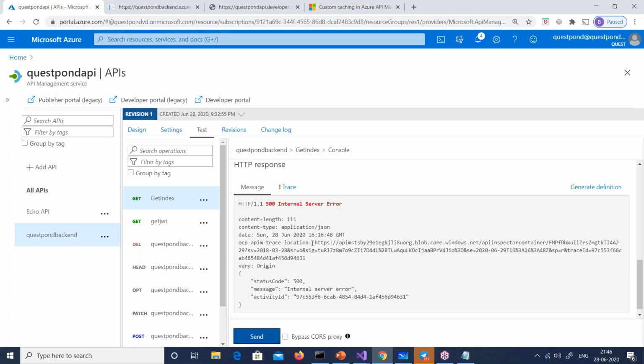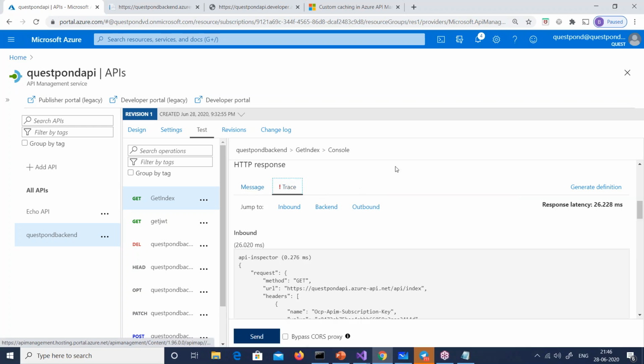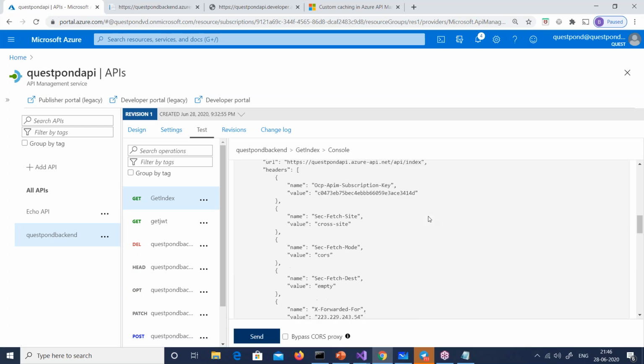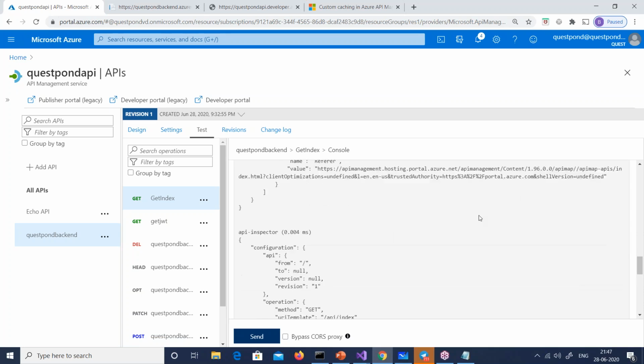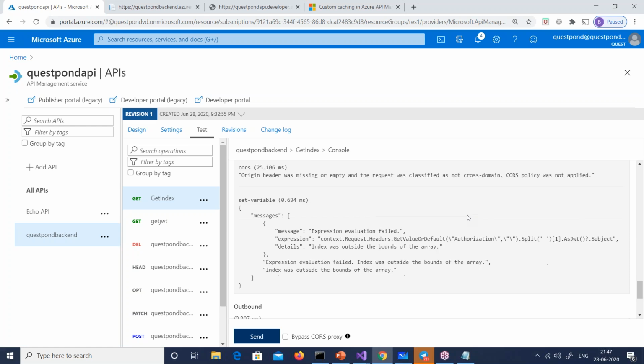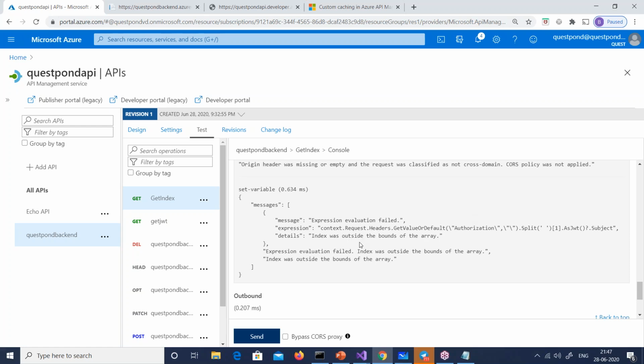Internal server error. Absolutely. If you go and see the trace very quickly, even before that 401, you can see here: index was outside the bounds of the array. So he was trying to find a subject. Definitely there is no JWT, so it is null. So you can see that he was trying to extract the claims from that JWT and he did not get them, right? So that's a good way to look at it.